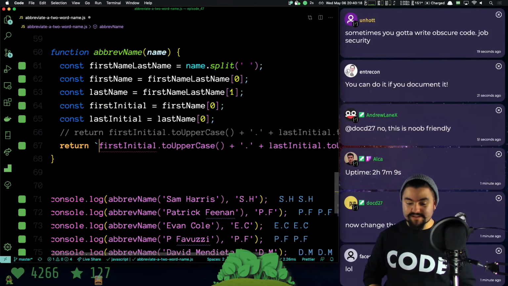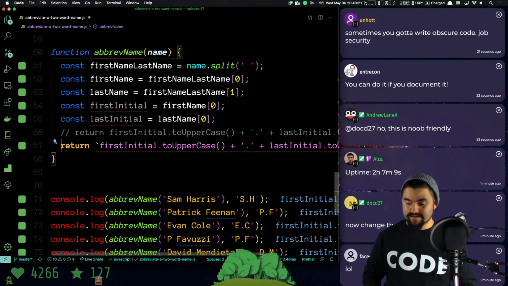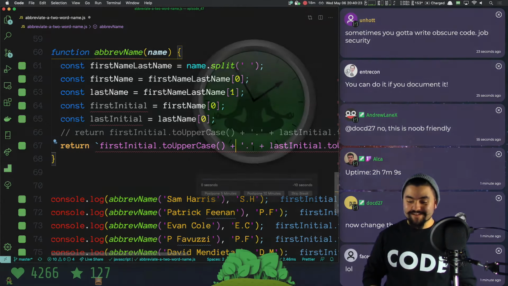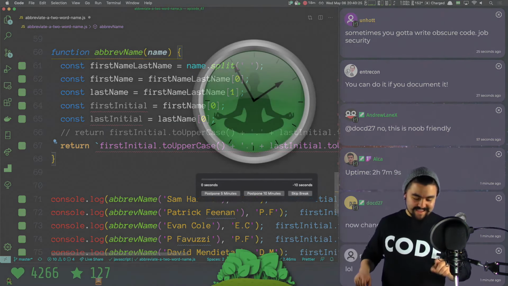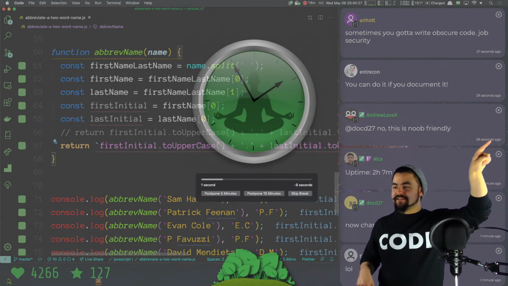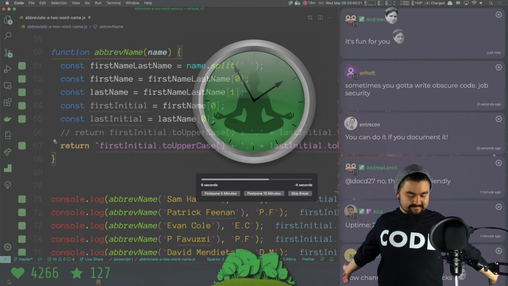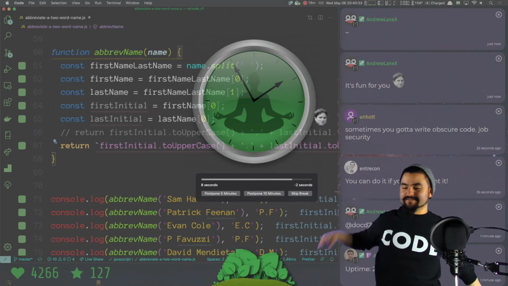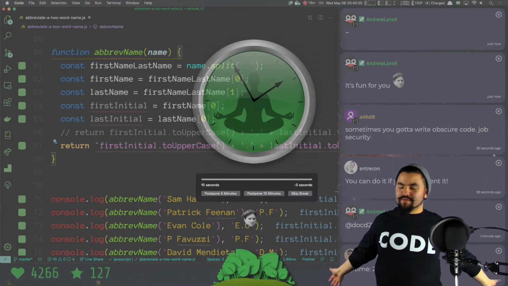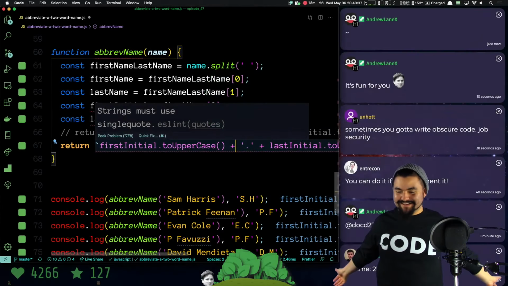Okay, so instead of the plus signs here, I'm going to wrap this in the backticks. And if you've never seen where the backtick is on your keyboard, it's up and to the left. You know where the tilde is on your keyboard? You probably never use it. That's where the backtick is. That little line. Everyone type backtick in the chat. Actually, it might break Twitch chat if you try to type a backtick.